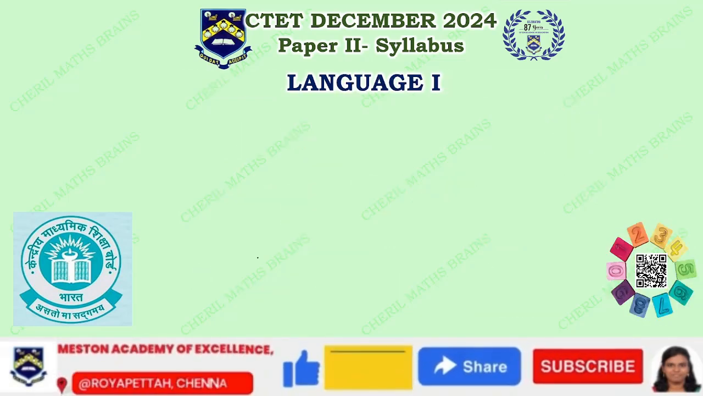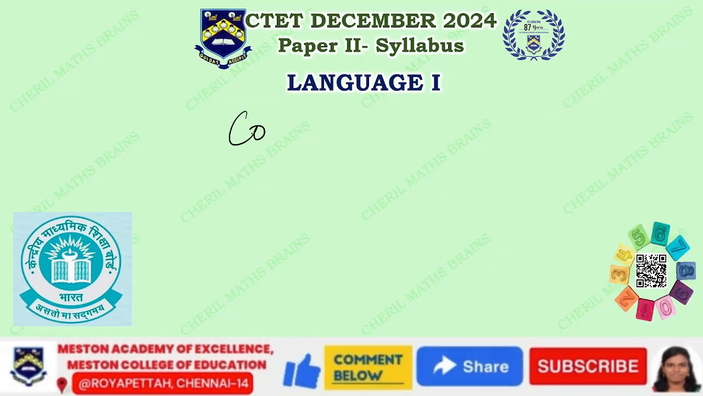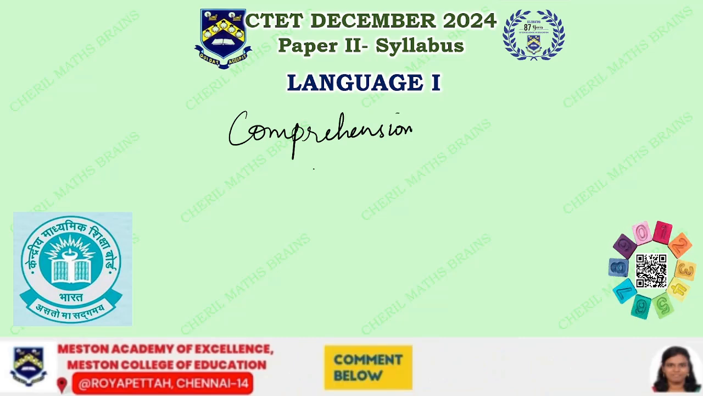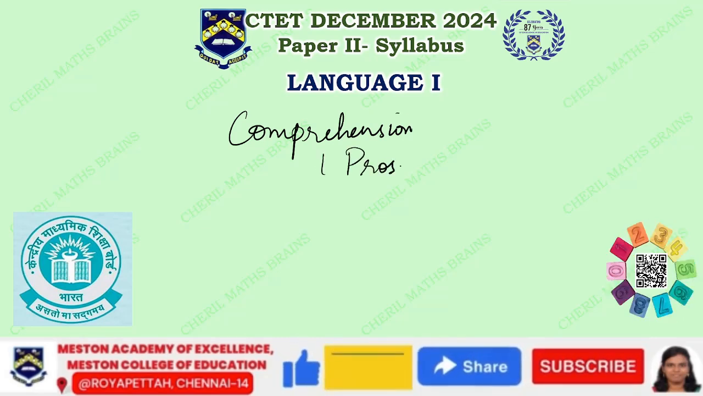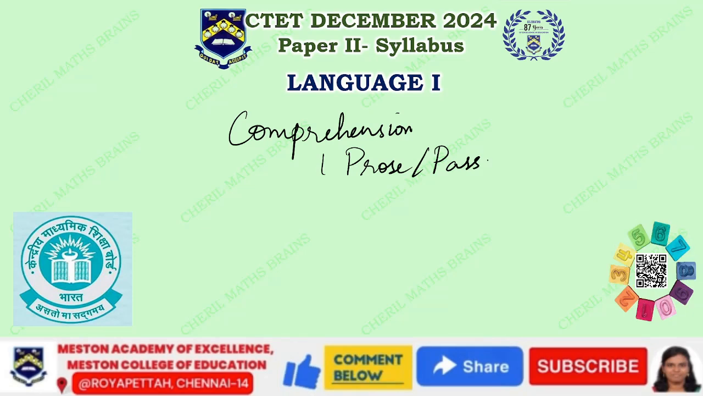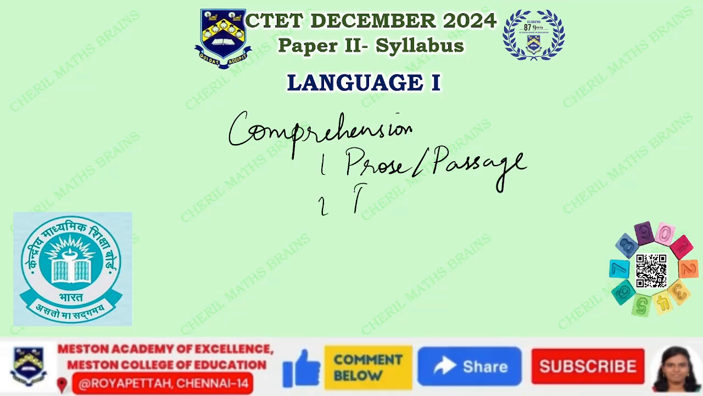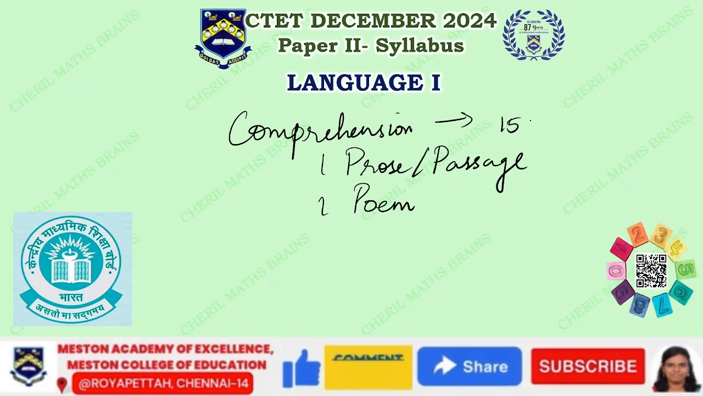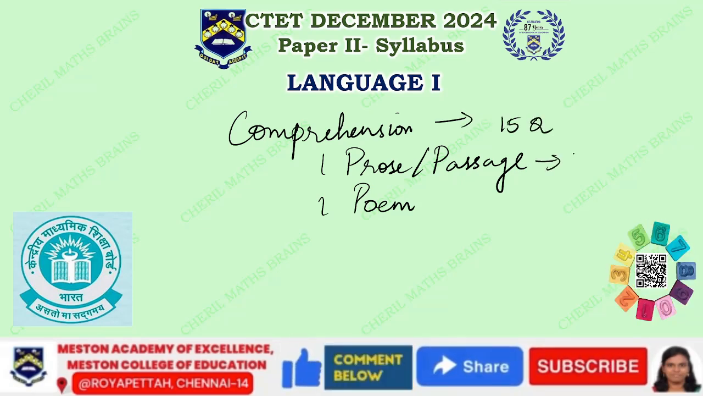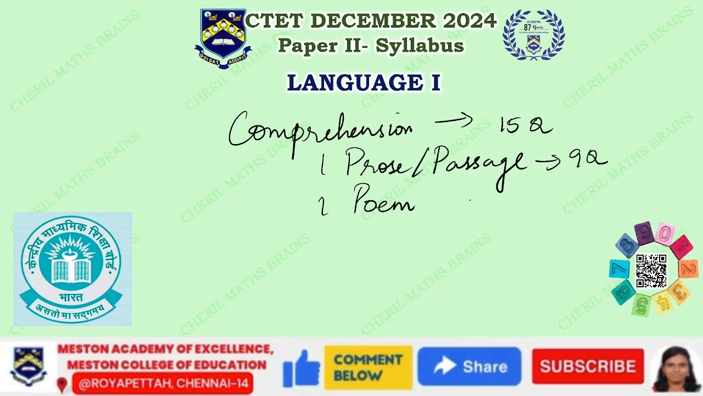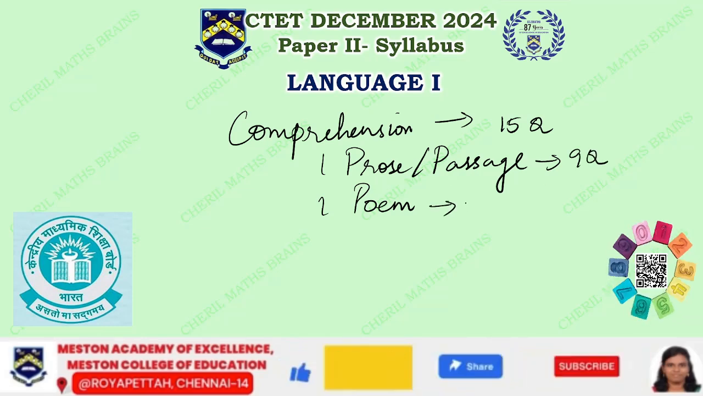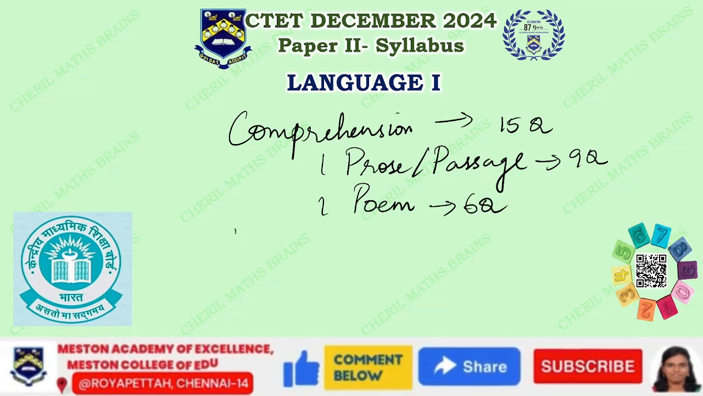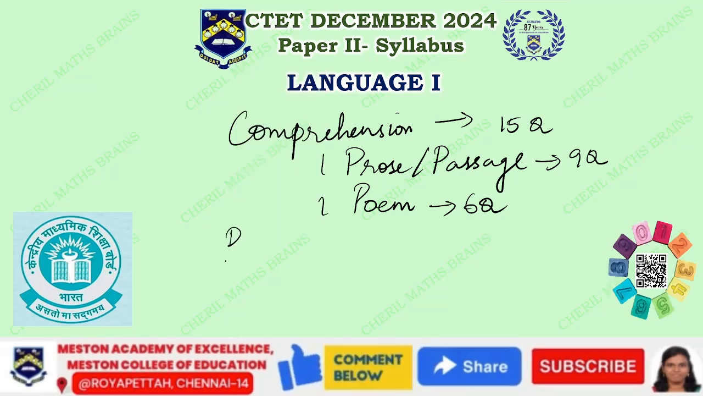Next, it is going to be language. Under language, you will have comprehension, with one prose or passage and one poem. Comprehension together will have 15 questions, 15 marks. The prose passage is going to have 9 questions, 9 marks, and the poem is going to have 6 questions, 6 marks. And the balance 15 is going to be from pedagogy of language development.